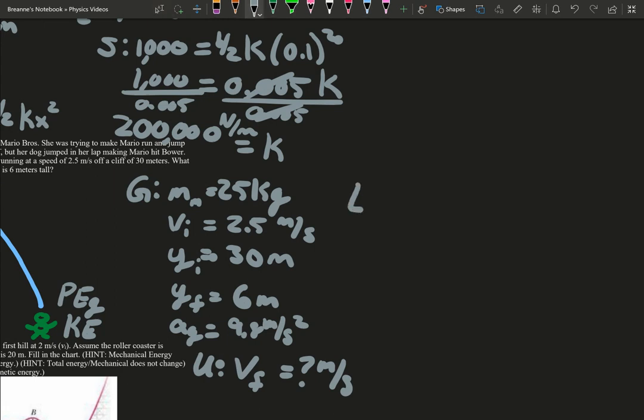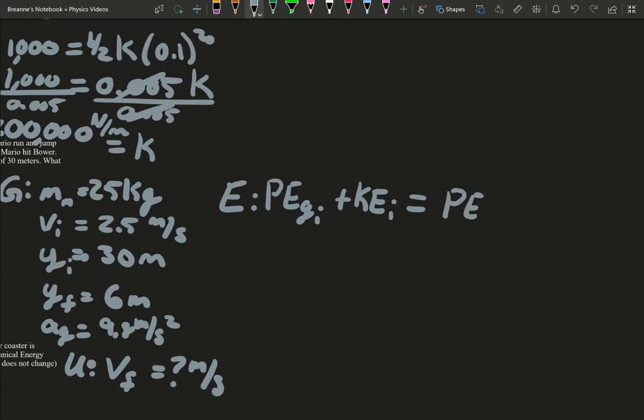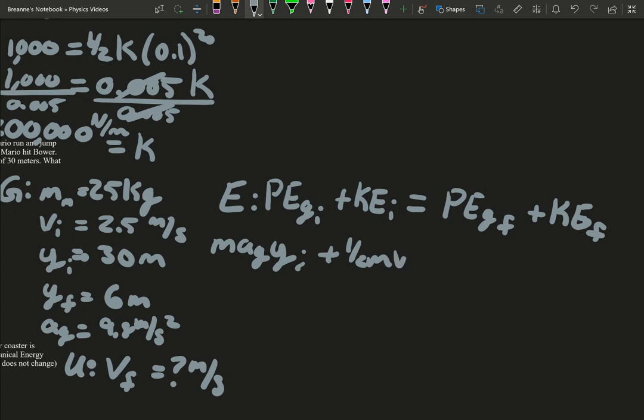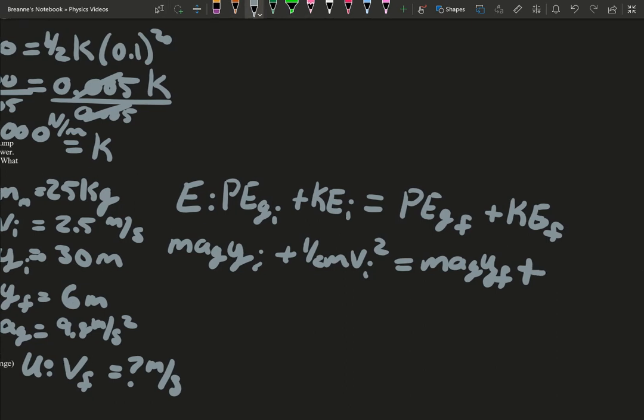So the equation we just did from our picture: we're going to do our gravitational potential initial plus our kinetic energy initial equaling our gravitational potential final plus our kinetic energy final. So that gives us mgh initial plus 1/2 mv initial squared equals mgh final plus 1/2 mv final squared.